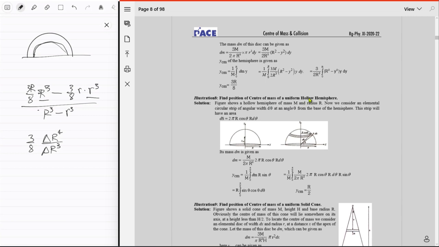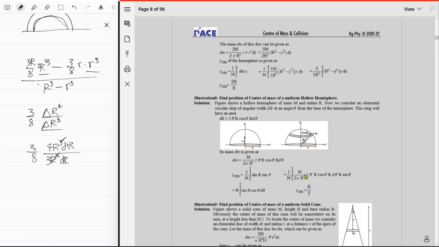Yes, hollow hemisphere. So it's r upon 2, and as you can see, this actually works because the delta r power 4, as it reaches a limiting case, you can write it as d(r power 4), if that makes sense. And d(r power 4) is just 4r cubed dr, and then this thing is just 3r squared dr by the same logic, and then that is of 3 upon 8, of course. And this cancels, this cancels.